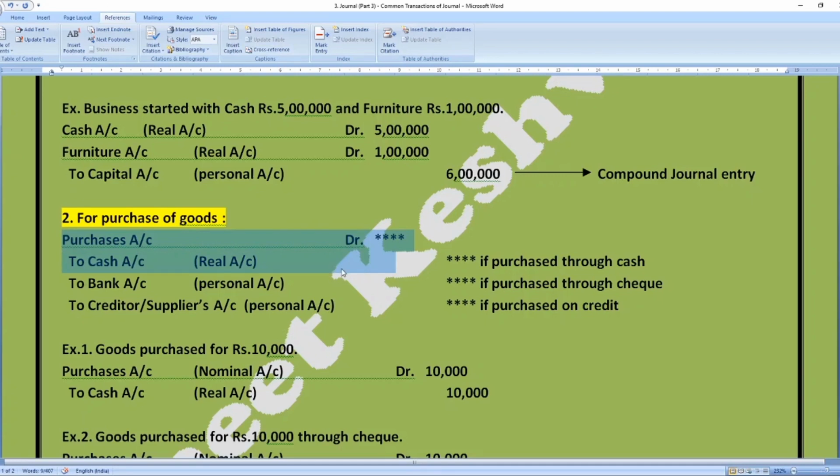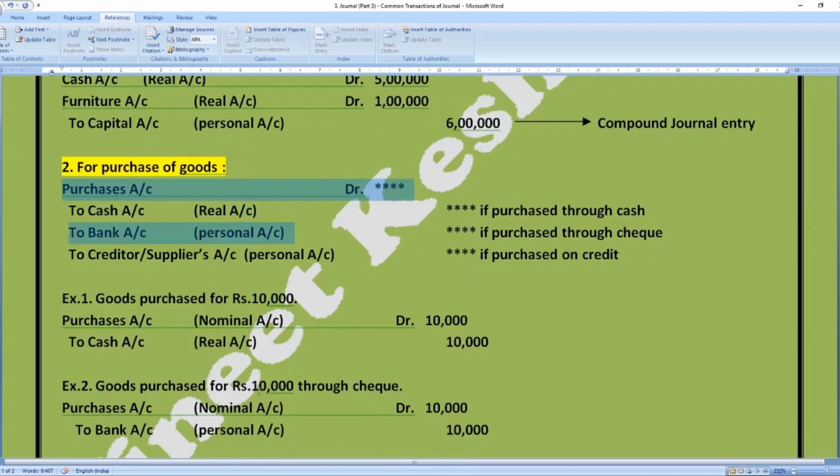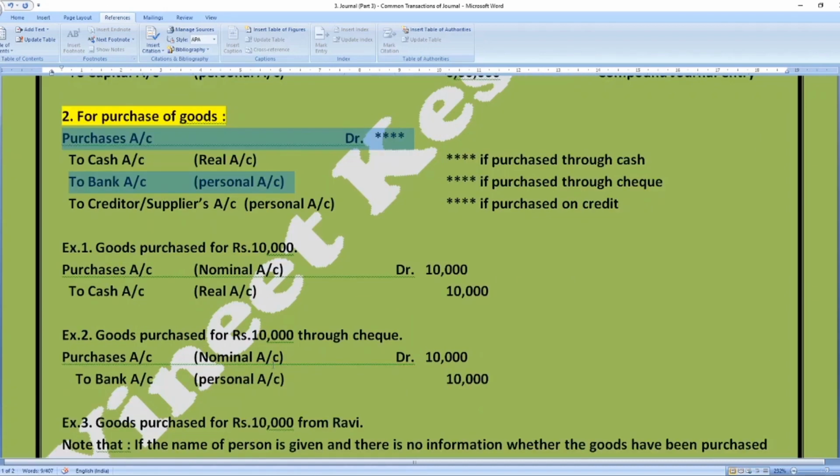Suppose the payment has been made not in cash but through check, then this entry will become purchases account debit to bank account, because cash has not been used. We have made the payment through check, therefore bank account will be credited, as the bank is the giver of the sum due towards that supplier. Next example: goods purchased for rupees 10,000 through check. We purchased the goods valuing 10,000 and made the payment through check. So entry will be purchases account debit to bank account.